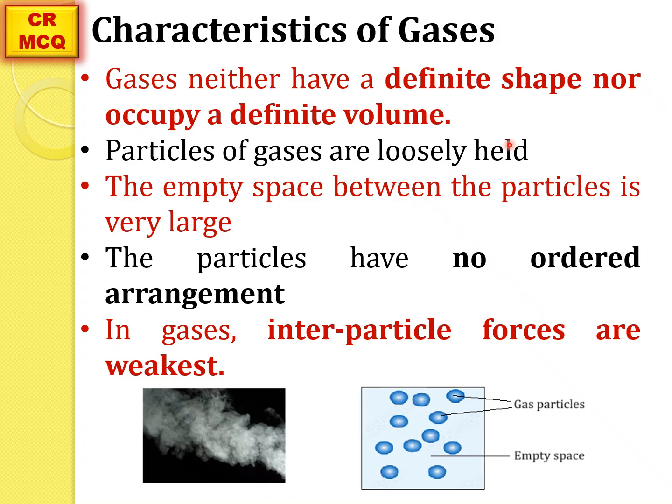But when you open the bottle, the perfume molecules spread into the whole room. So these acquire the shape of the room as well as occupy the available space in the room. So gases are the state of the substance which neither have a definite shape nor occupy the definite volume.